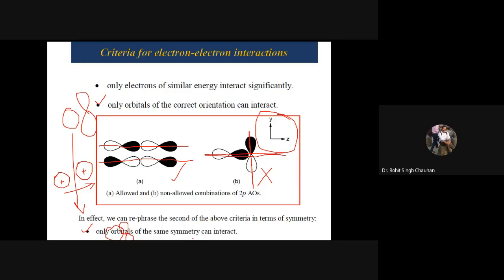But in other cases, you will see that there will be written in the right corner X comma Y. And with respect to that, it might be B1U or EU. It all depends, right? So see, X and Y, yani PX and PY can interact. But don't think that S and PY can interact. That's why I have written here that this is not allowed. Okay, so we will move for next.